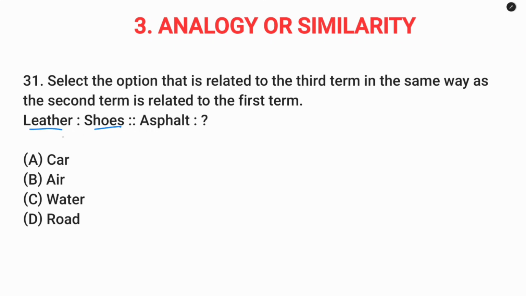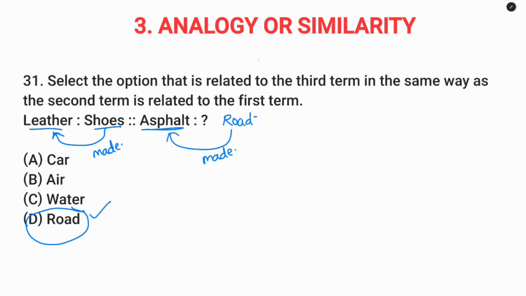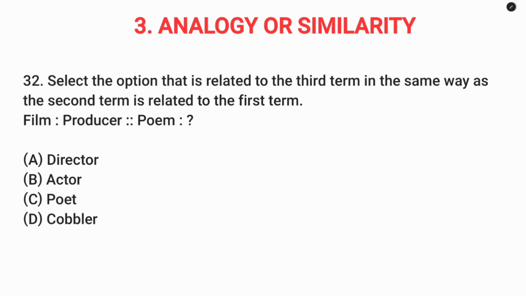Question number 31. Leather shoes. So shoes is made using leather. So this is the relation. Here asphalt, car, air, water. So road is made using asphalt. Option D.